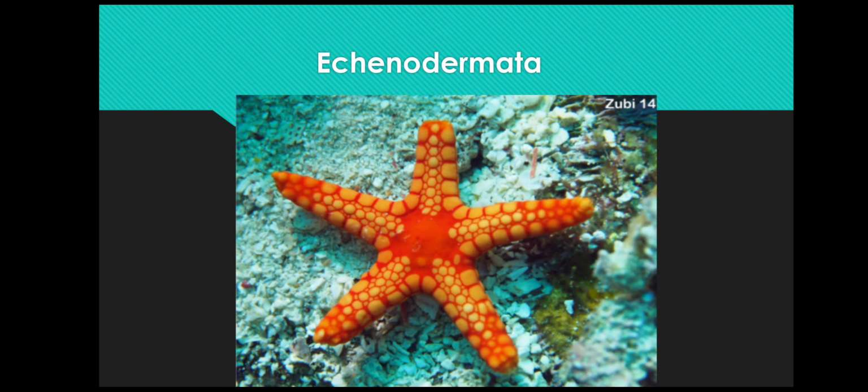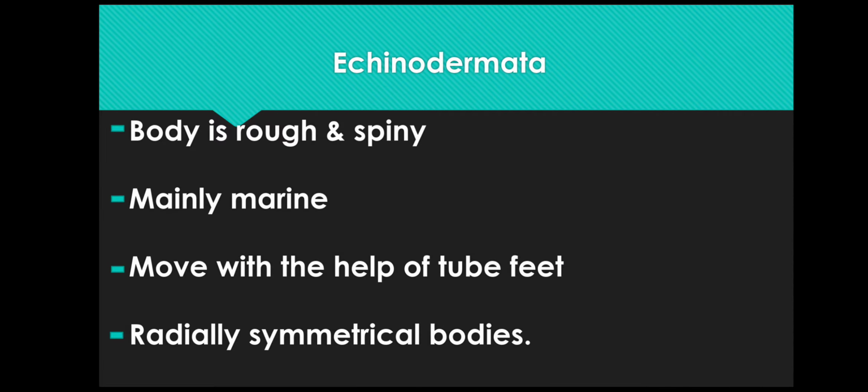The eighth phylum is Echinodermata. The body is rough and spiny, they mainly live in the sea, and move with the help of tube feet. They have radially symmetrical bodies. The common examples are starfish and sea urchin.